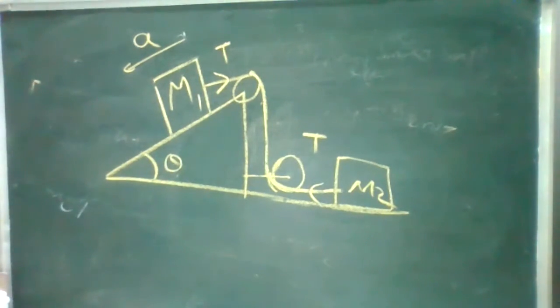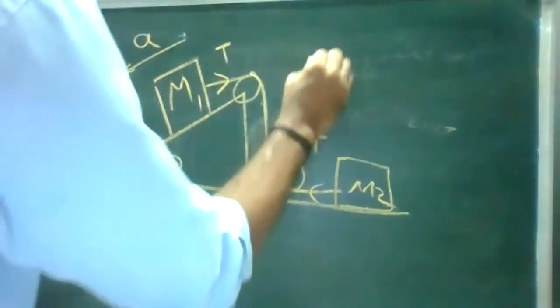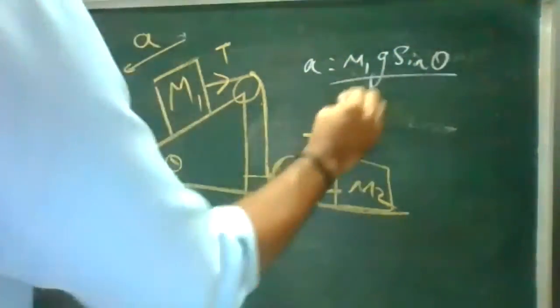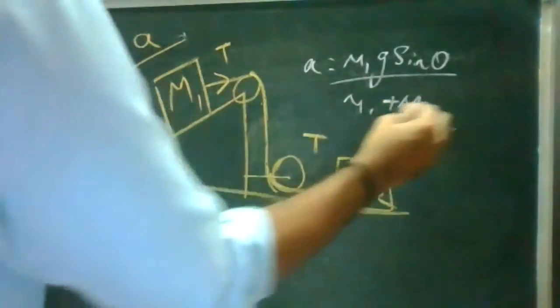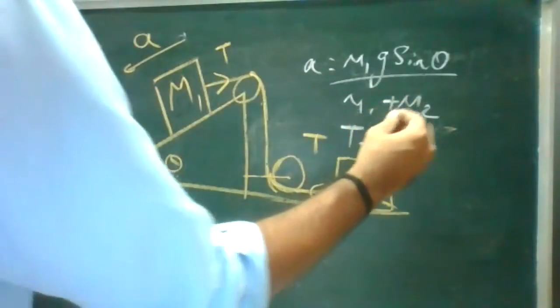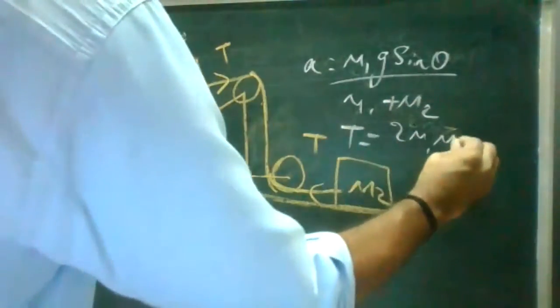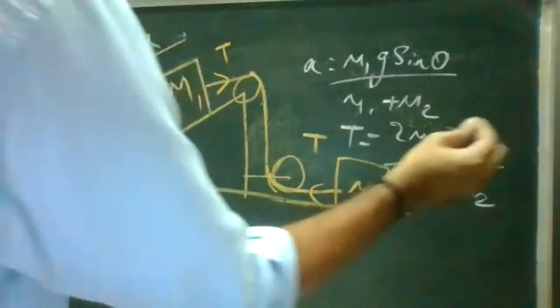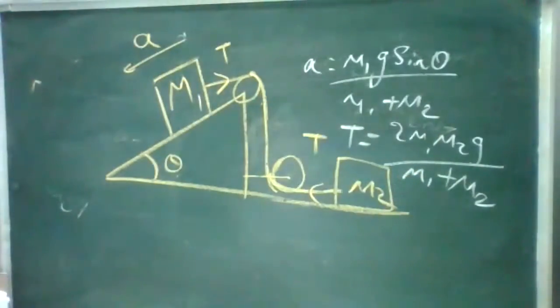So I'll give the two relations, acceleration and tension. Acceleration a is equal to m1 g sin theta by m1 plus m2. And tension T is equal to 2 m1 m2 g by m1 plus m2. So the masses will be increasing.